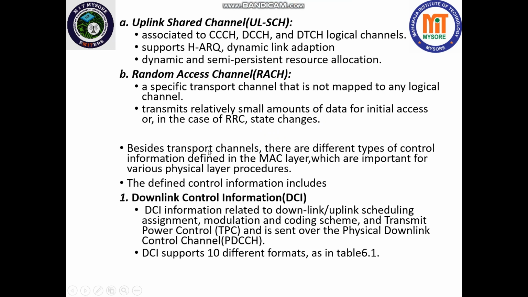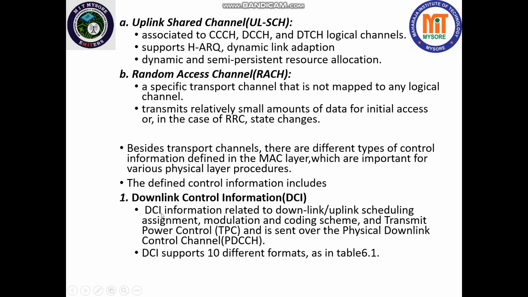Besides these transport channels, there are different types of control information defined in the MAC layer, which are important for various physical layer procedures. The defined control information includes downlink control information.